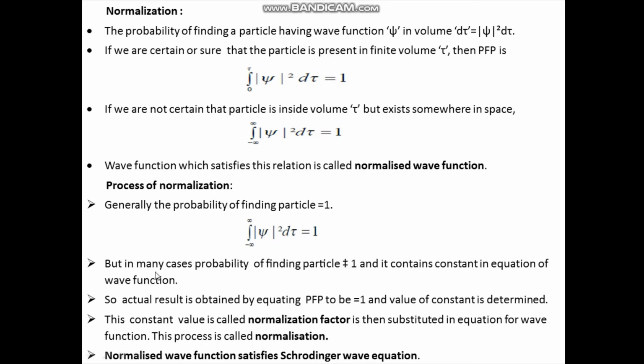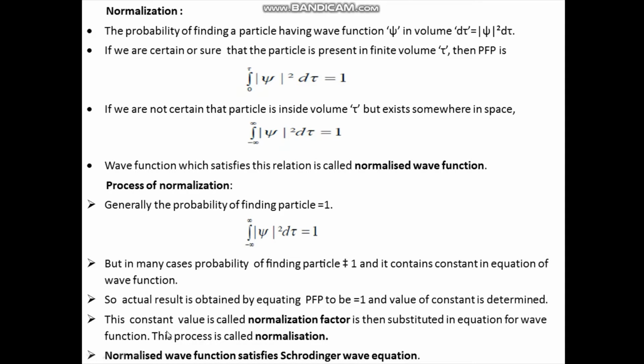But in many cases, the probability of finding the particle is not equal to 1, but it contains a constant in the equation of wave function. So, the actual result is obtained by equating this probability of finding the particle to 1, and the value of the constant is then determined.